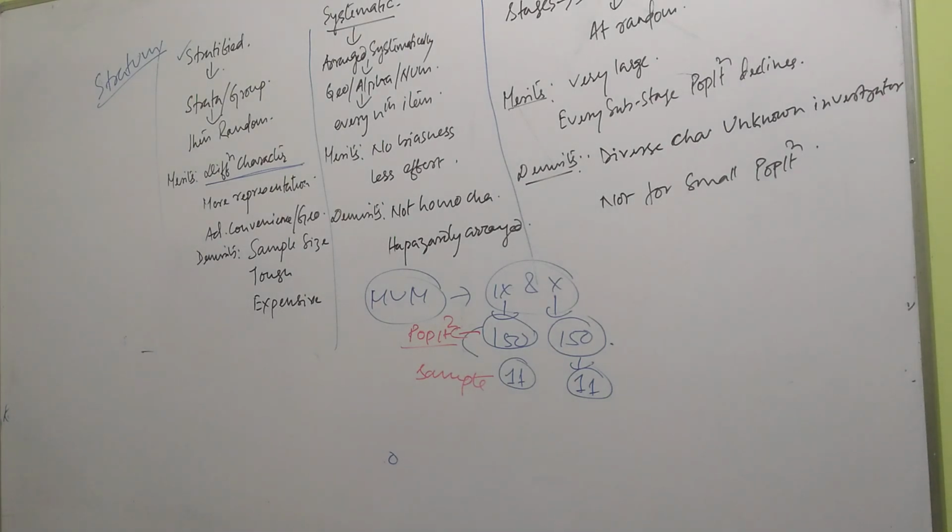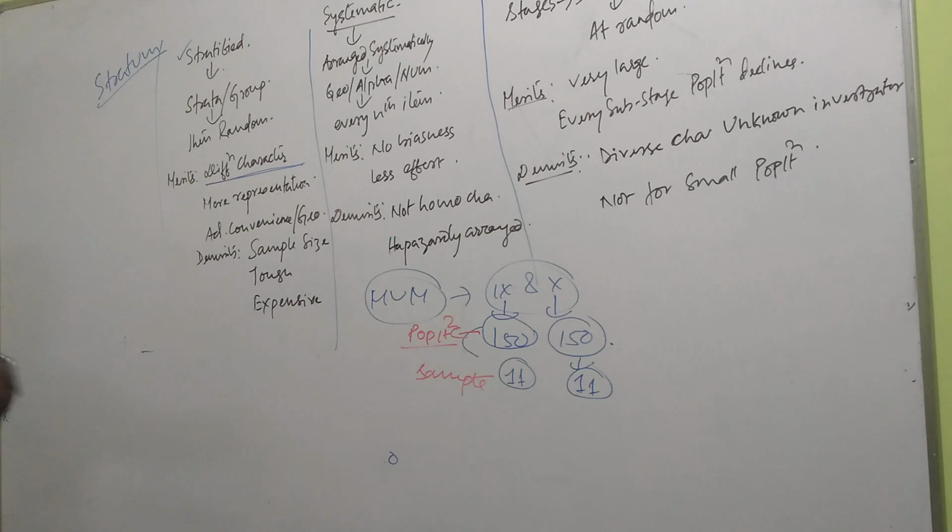Please try to understand. In random sampling, samples are taken randomly, but different characteristics could not be studied. In stratified, yes, those samples are taken at random, but different characteristics can be studied. How? Because initially the whole population is divided into different groups. Now that groupism is done.